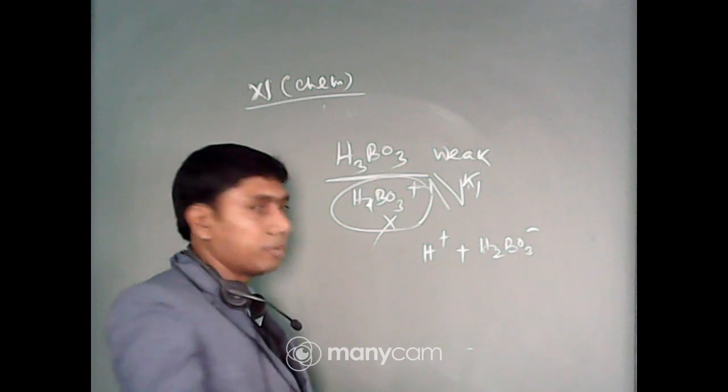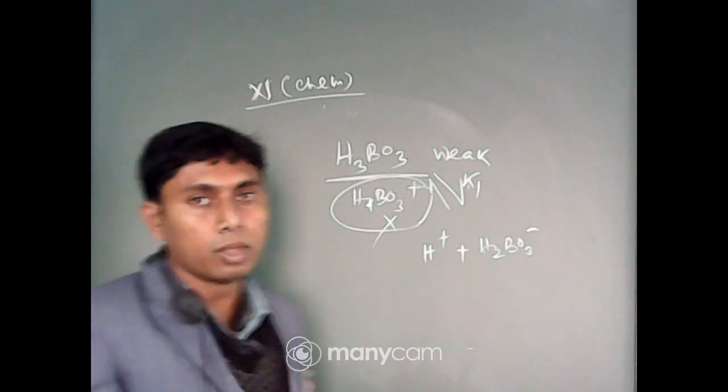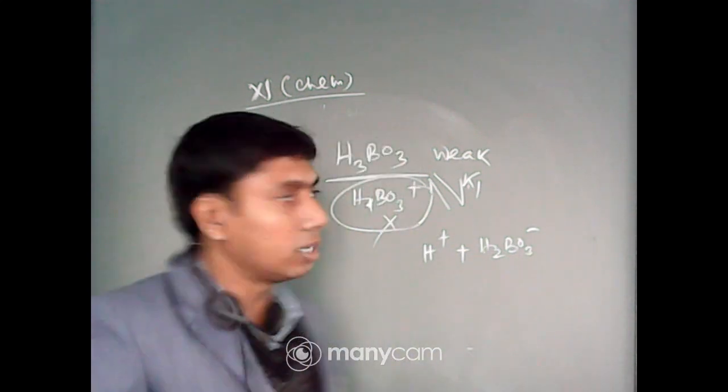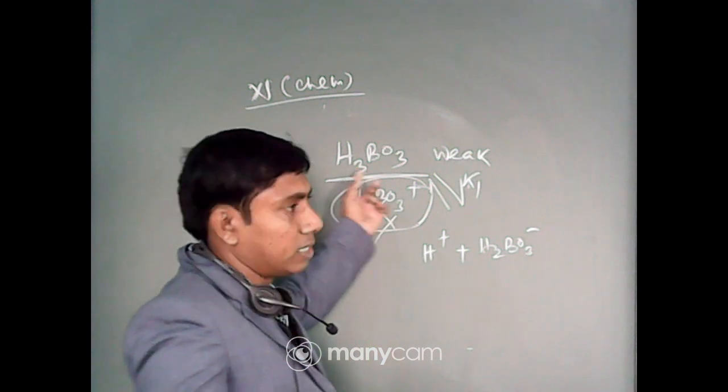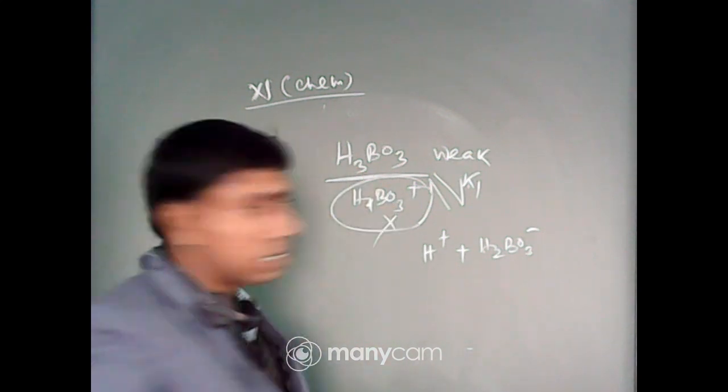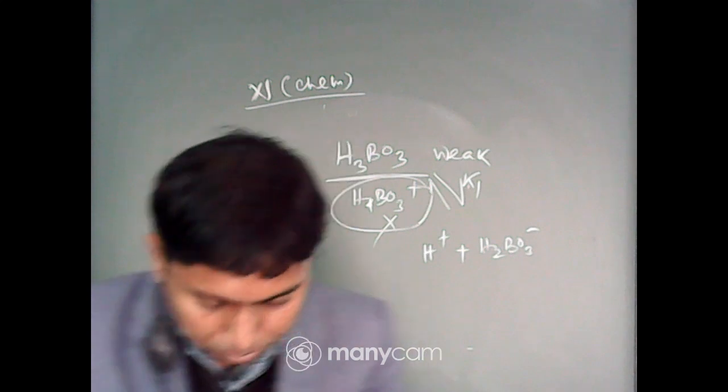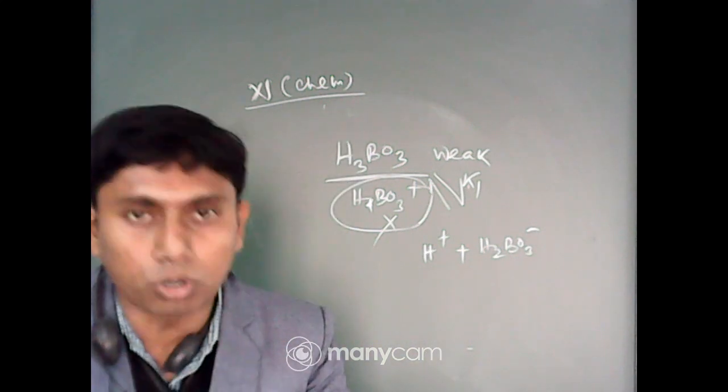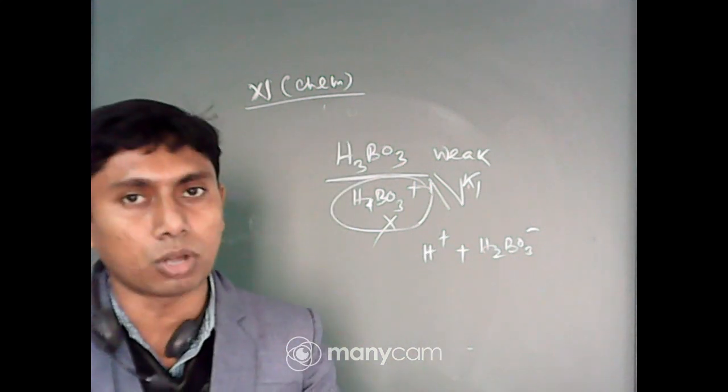For this reason, as I told you, in presence of phosphoric acid it can work as a strong monobasic acid. So it is not accepted. Next, gives up a proton: it will not give up a proton in normal condition.